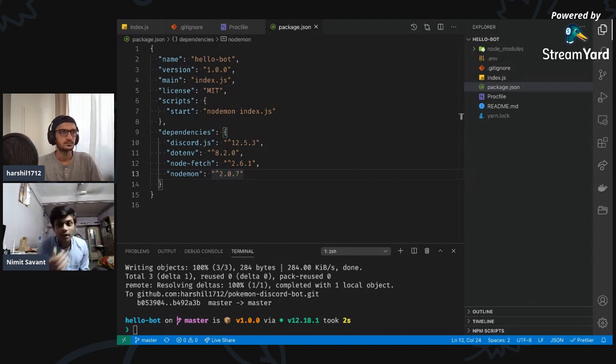Basically, what the Discord bot does now is we can get pictures of the Pokemon that we want. So that's amazing. And we also deployed it on Heroku. So yeah, that's what we did today.